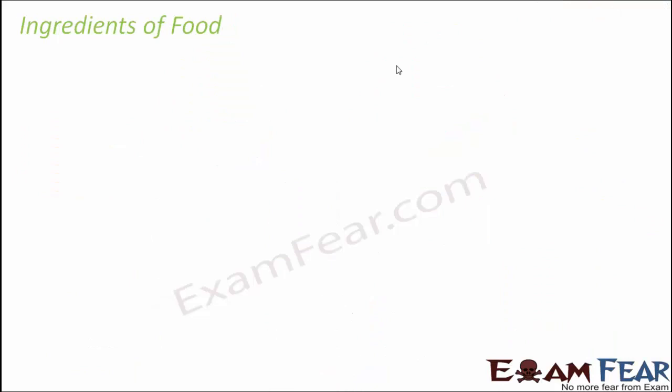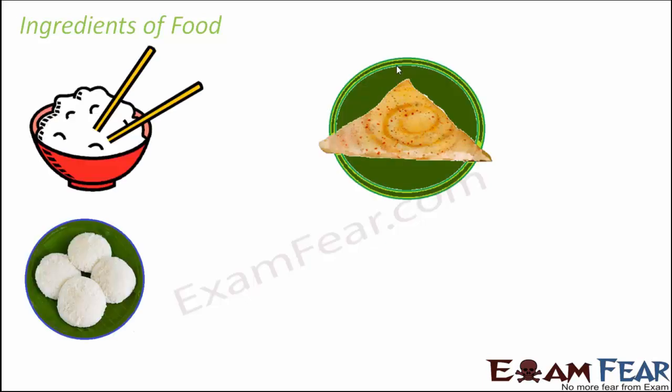Now when we go one step deeper, we are not looking at the food item, whether it is a pizza or a burger or a fried rice. What we are looking at is, what is that food made up of? What is the fried rice made up of? What is the pizza made up of? So now we are talking about the ingredients. Here, if you talk about items like rice, idli, dosa or chapati, each of these items, I am now talking about their ingredients.